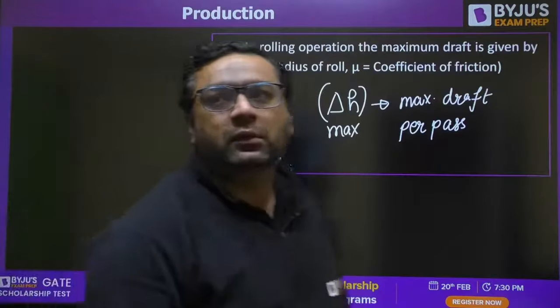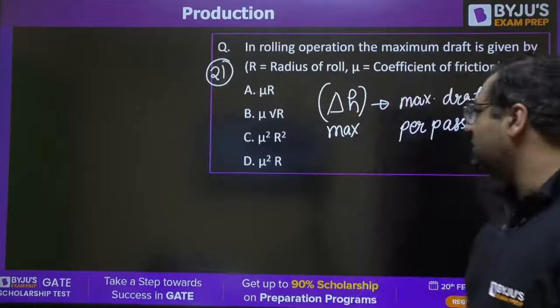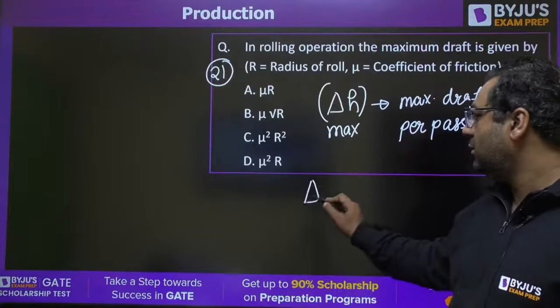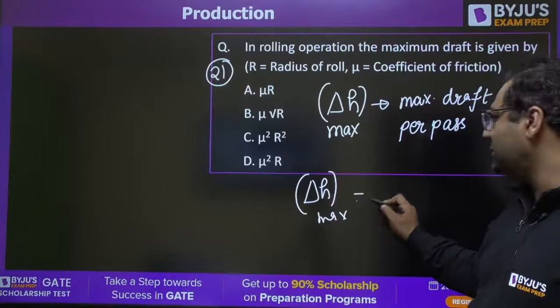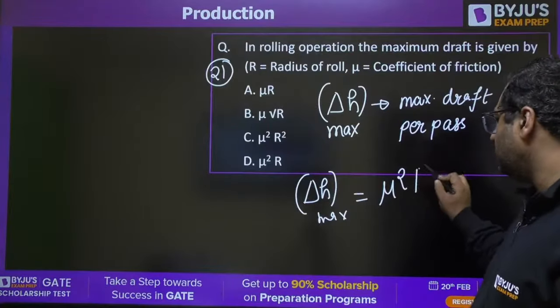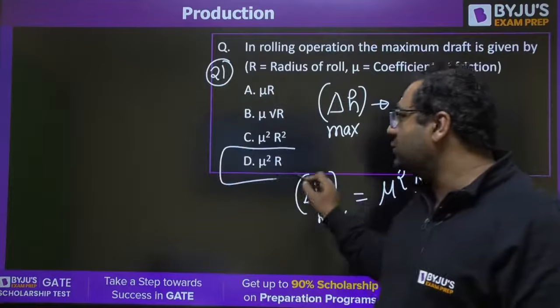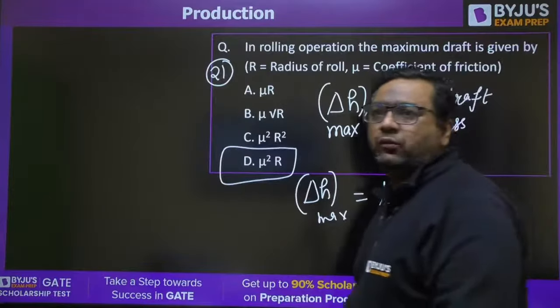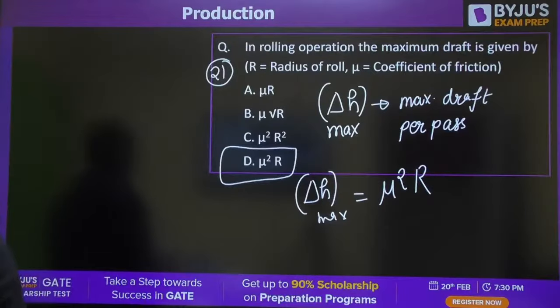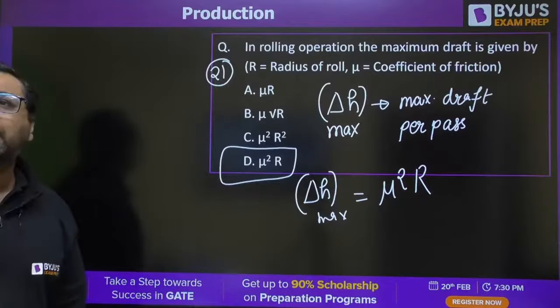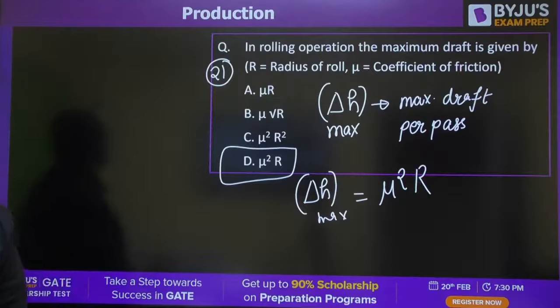Yes. The answer for this is delta H max is mu square R. D will be the right answer, guys. Very good. Very good, Shekhar, Ganesh, TPM, Maniket, Grambel, Kiran.